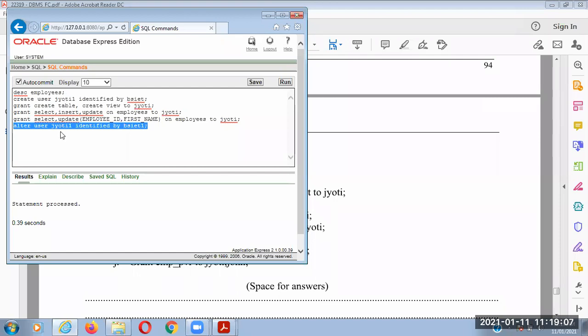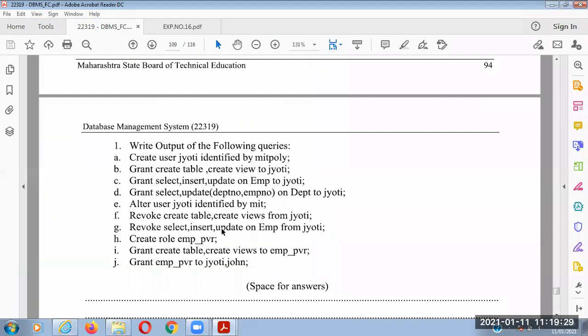Now I am modifying Jyoti user password from BSIT to BSIT1. How? ALTER USER username Jyoti IDENTIFIED BY a new password BSIT1. If I run this, so user is altered. Now Jyoti1 user has password BSIT1. So that is a modification of a password.